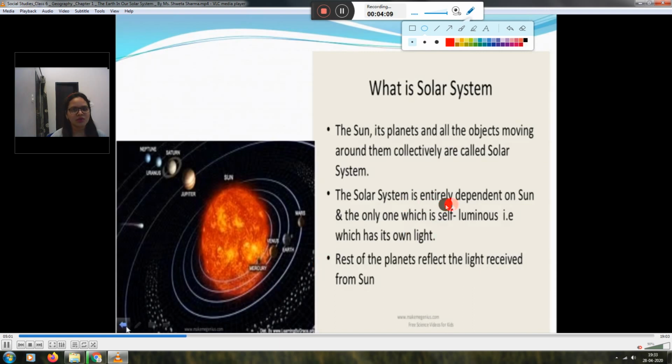The solar system depends entirely on the sun, the only one which is self-luminous, which has its own light. It is the biggest star. The rest of the planets reflect the light received from the sun. The sun has its own light and heat. The sun and all the 8 planets form our solar system.